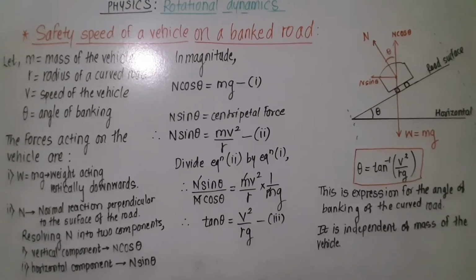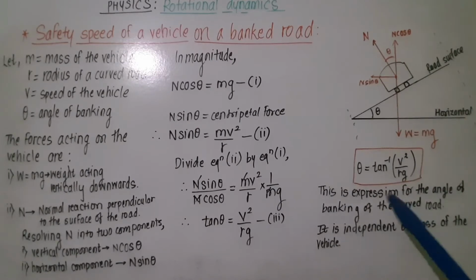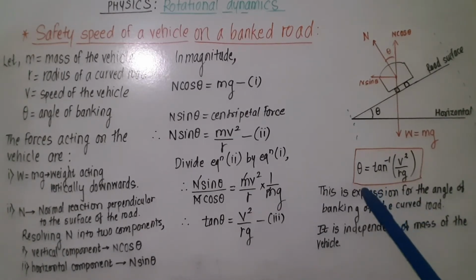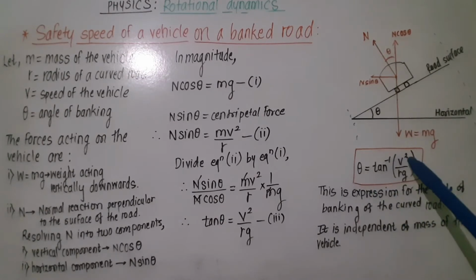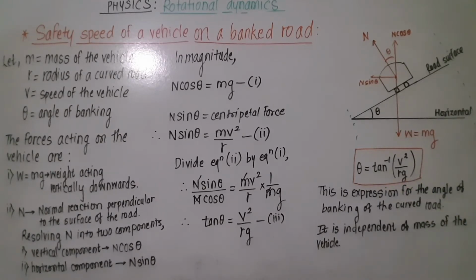If you are asked to show that the angle of banking is independent of the mass of the vehicle, you can do the same and rearrange the expression for theta, and write this statement. And from this formula it is clear that the angle of banking depends upon three factors: speed of the vehicle, radius of the curved path, and third, acceleration due to gravity.